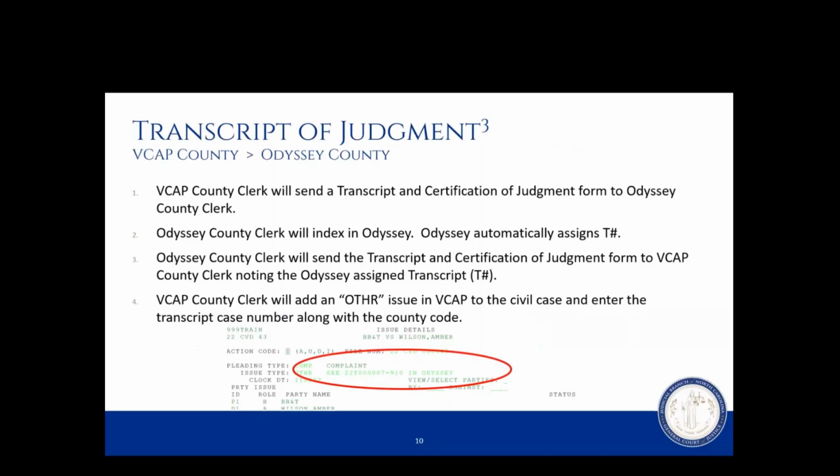The VCAP County Clerk will then go to the originating case, and they will add the pleading type and issue type of other. On that issue type, the VCAP County Clerk would enter the Odyssey generated transcript number, which would be the 22T number, and then it would be a dash and whatever the county code is. In the sample you see here, it is 22T0007-910, and it also instructs the user to view that transcript in Odyssey.